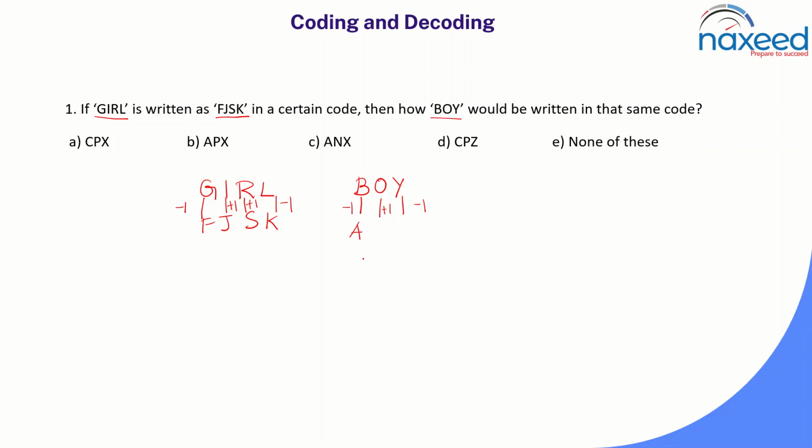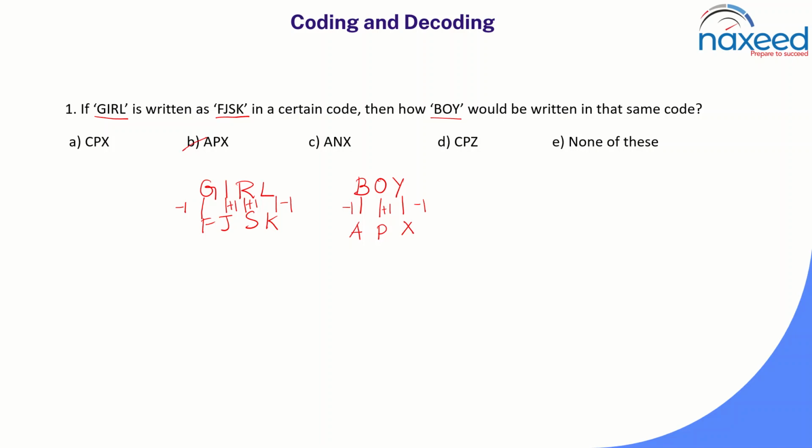That is A, correct? And what is the previous letter of Y? It's X. What is the next letter of O? It's P. So APX is the code word for the word boy. That is option B.